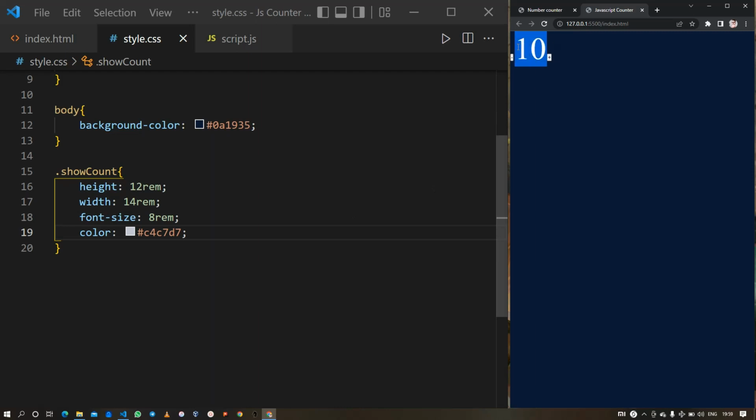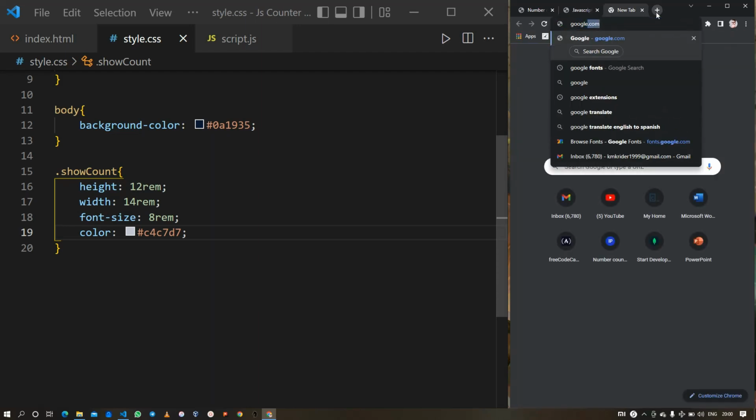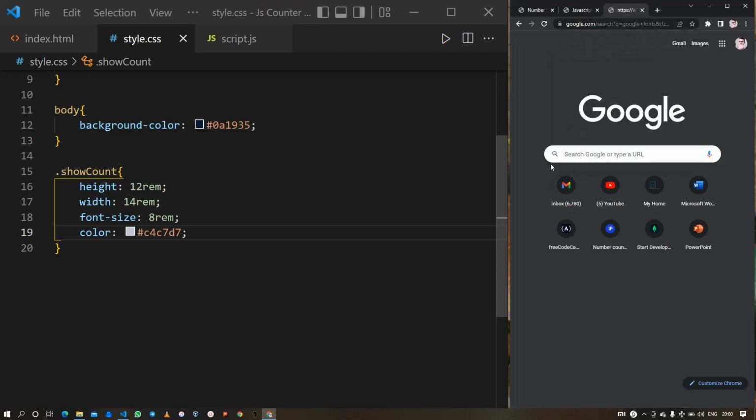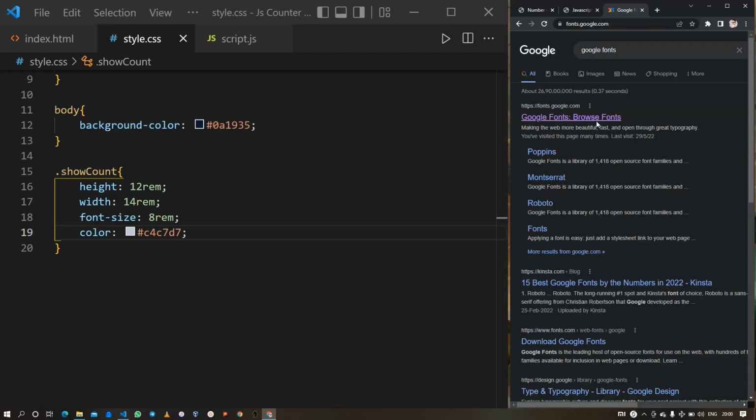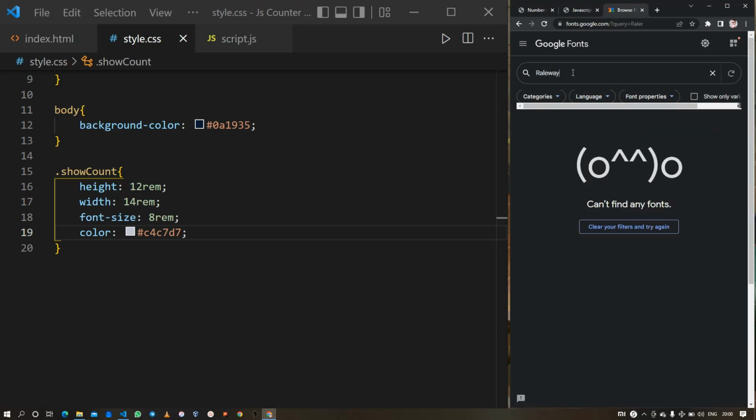So this font style is not what I want for my counter. Here you can see how beautiful the font style of these fonts is. So I will change it by using Google Fonts. By opening up a new tab and typing Google Fonts,